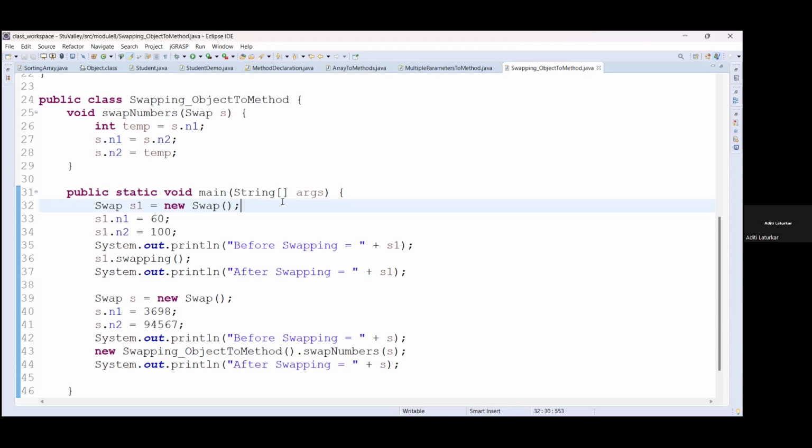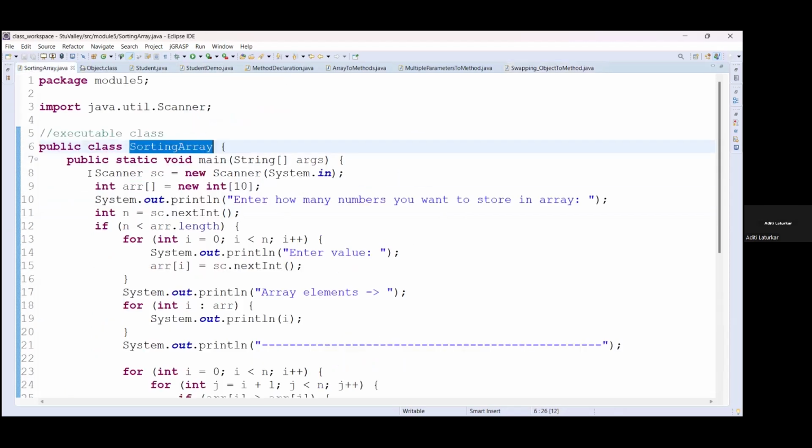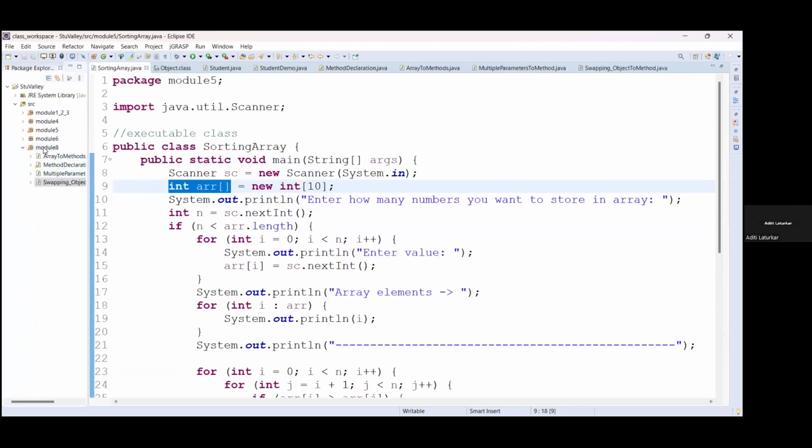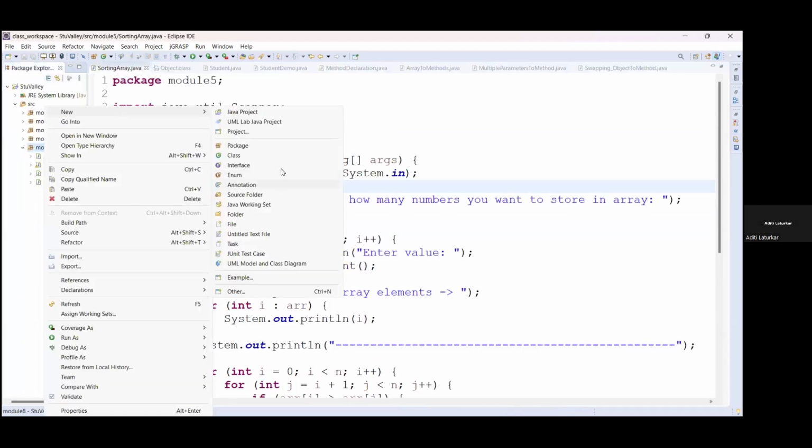Okay, this is all about methods. So I think the method part is completed now. If anyone has any doubt in method declarations, method definitions, then you can always ask. Now we are going forward. We have seen arrays, we have created different types of arrays where we were storing the same type of data. Now we are going to see the next concept, that is object array.